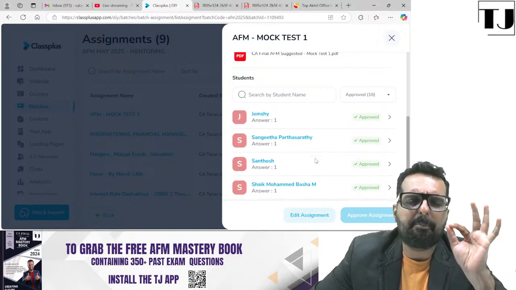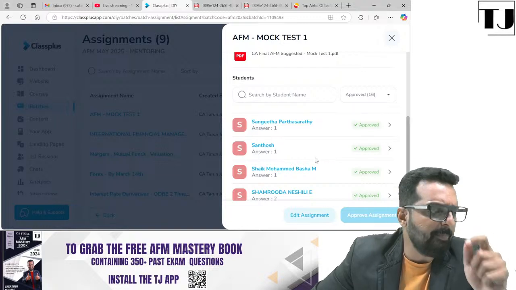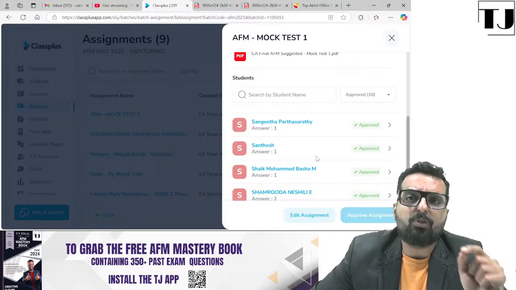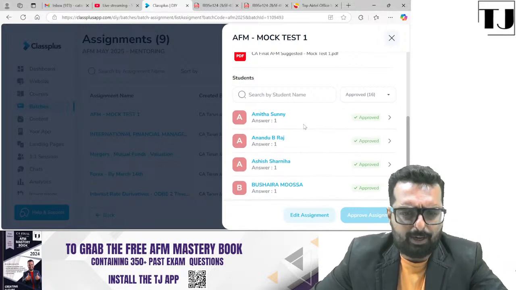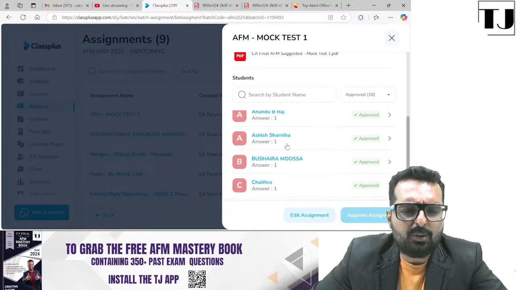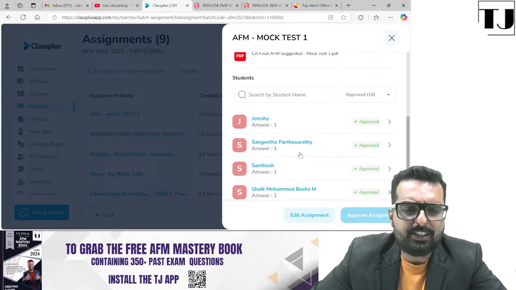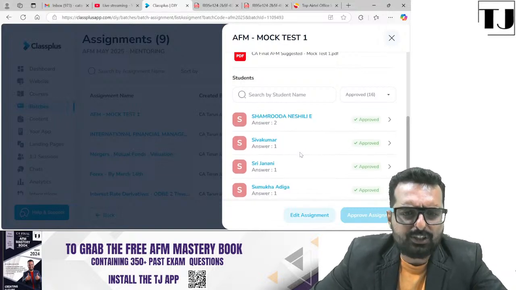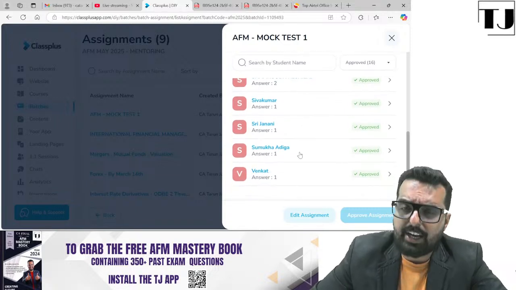You have shown an amazing level of dedication. This will definitely help you in the upcoming exam. Others, please take this very, very seriously. You all also have to write this examination even if you are not fully prepared. Hats off Amita, Anandu, Ashish, Bushaira, Chaitra, Ghanshyam, Harita, Jemshi, Sangeeta, Santosh, Sheikh, Samruda, Shivkumar, Srijanani, Sumukha and Venkat. Great job all of you.